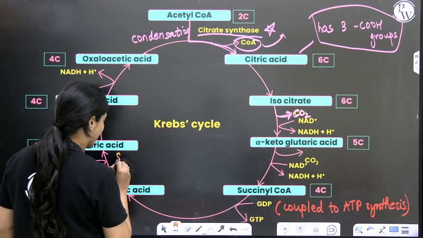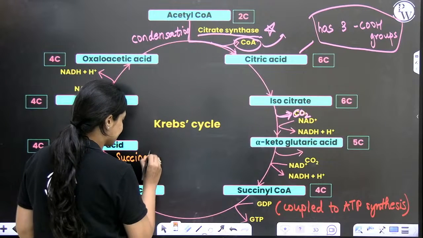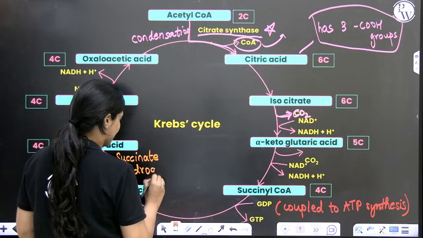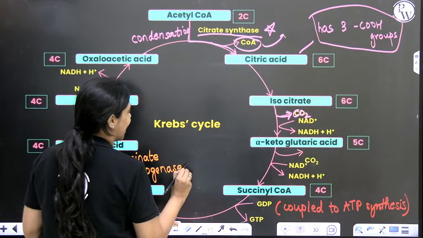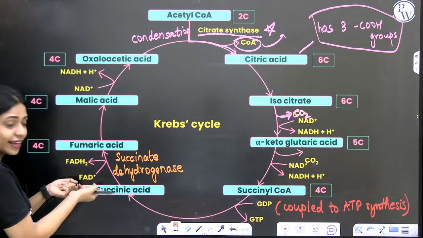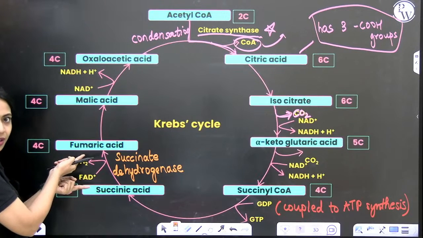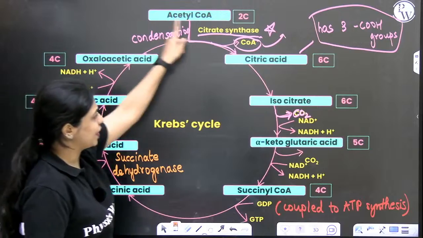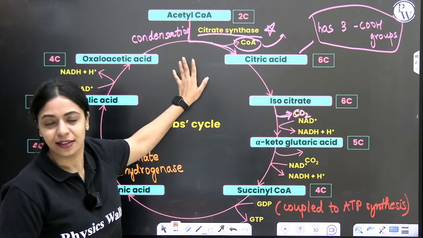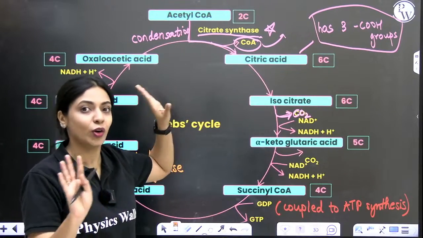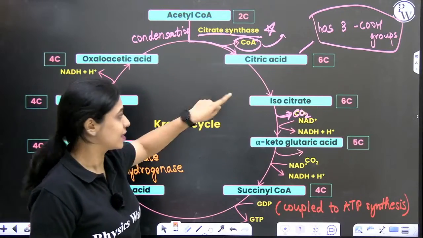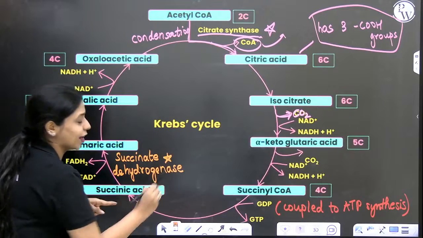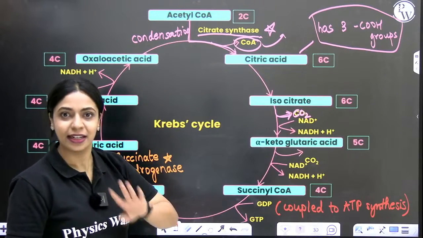There is an enzyme called succinate dehydrogenase. This succinate dehydrogenase is involved in the oxidation of succinic acid to fumaric acid and simultaneous reduction of FAD plus to FADH2. Every step in this Krebs cycle is enzyme mediated. We are learning only the important enzymes. I told you about citrate synthase. After that, I have not given you any enzymes. But I am telling you importantly succinate dehydrogenase because we are going to come back to this later in ETS.